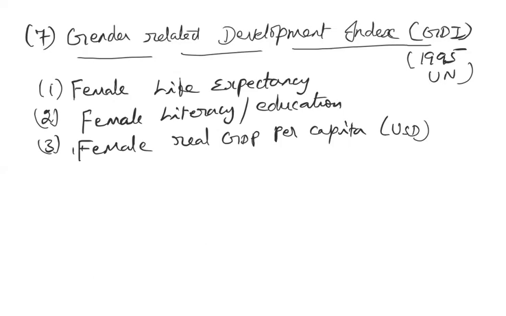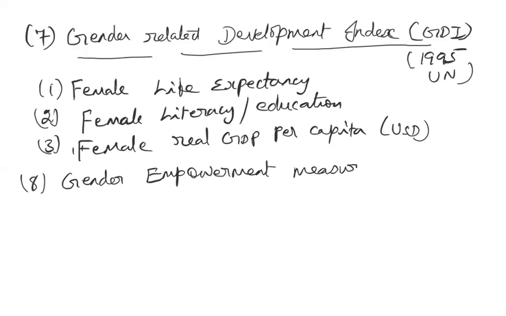And then again, one more concept related to female participation in a country, introduced by the United Nations, is something called the gender empowerment measure. See, it is not enough that female life expectancy is more in a country. It is not enough only if the per capita income for females is more in a country.